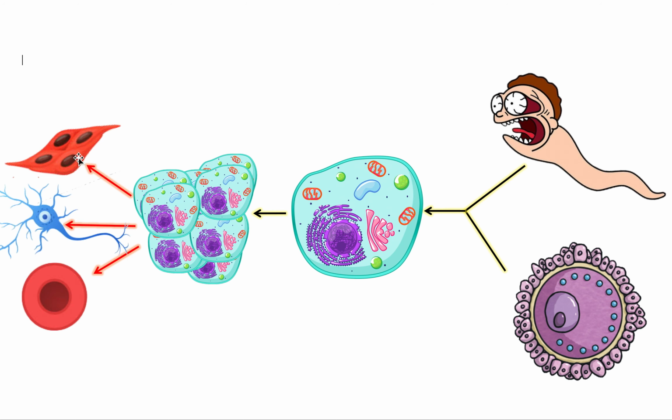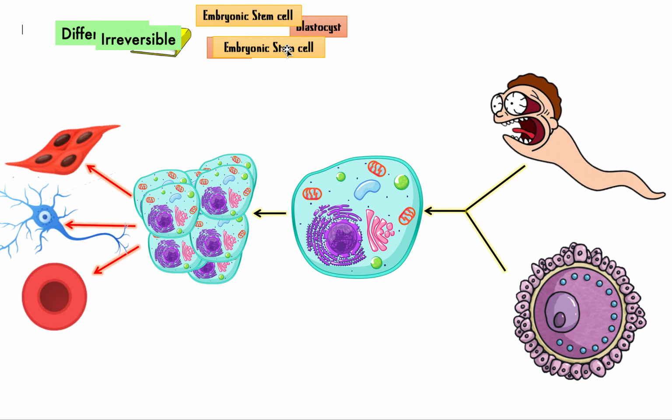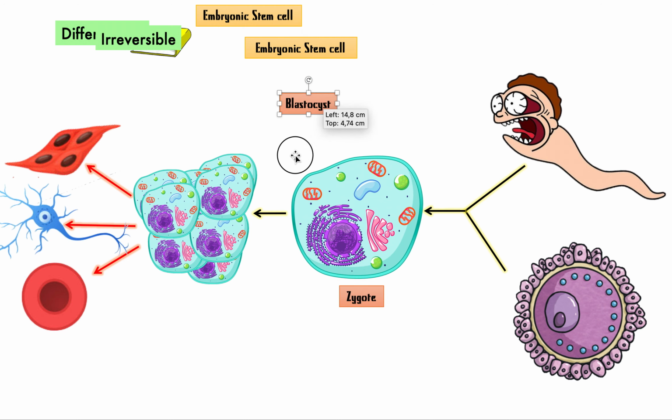So at the end of the day, they have a choice. Some will become muscle, some will become brain, some will become blood cells. They have a choice. They don't all become the same thing. So let's label some things here. This cell that we form here is called a zygote. This is the very first cell that you're made of. Then it will divide and divide and divide to form identical cells, and this whole group of cells is called a blastocyst.